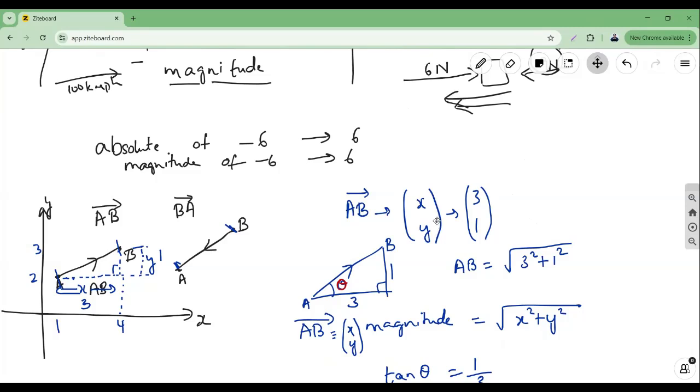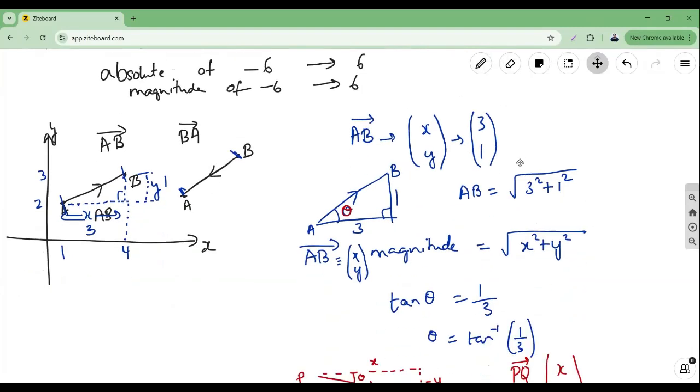Using this column vector representation, we found the magnitude using the Pythagoras theorem: take the x and y coordinates and use root of x square plus y square to get the magnitude of that vector.